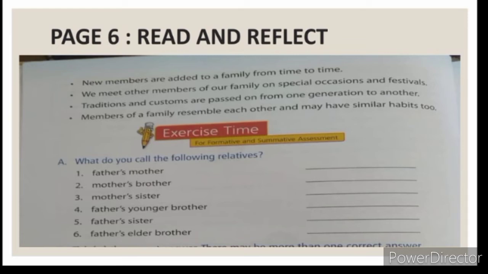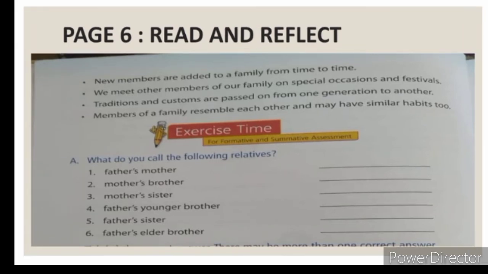Now the next point is, traditions and customs are passed on from one generation to another. The children who live in a joint family automatically learn the values of life through their grandparents. Now the next point, members of a family resemble each other and may have similar habits too. Like a child resembles his father or mother, and maybe a child resembles her grandfather or grandmother, paternal or maternal also.